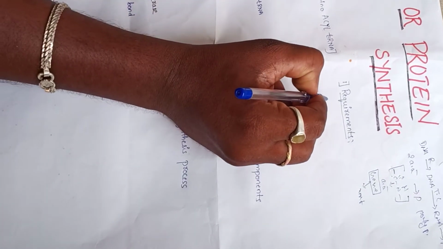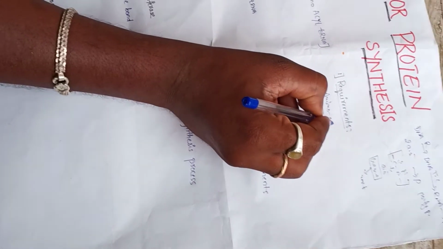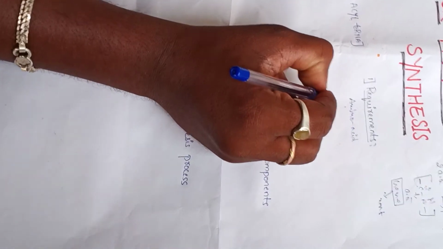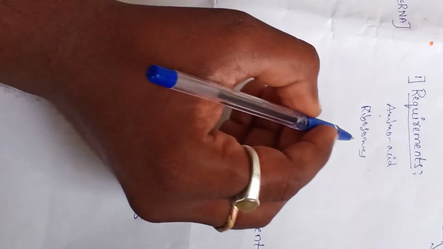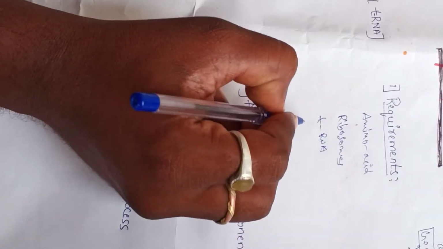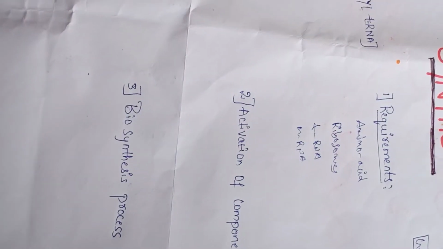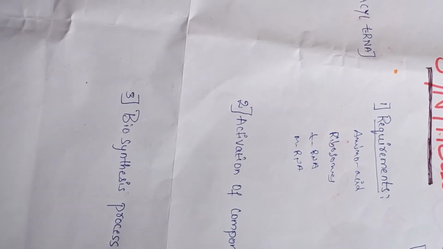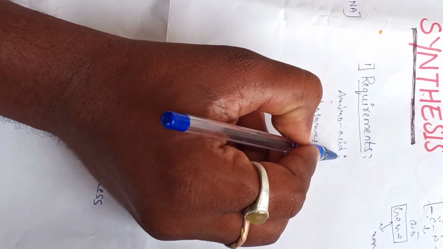The first requirement is the amino acids. The second requirement is the ribosomes. The third requirement is the tRNA. The fourth requirement is the mRNA. Different components are involved in the synthesis of proteins. So first we discuss the amino acids. What are amino acids?